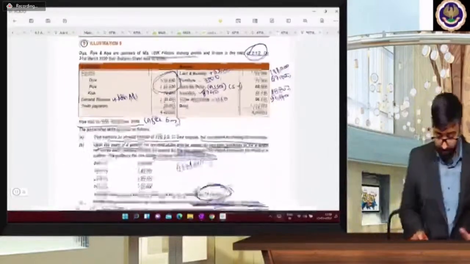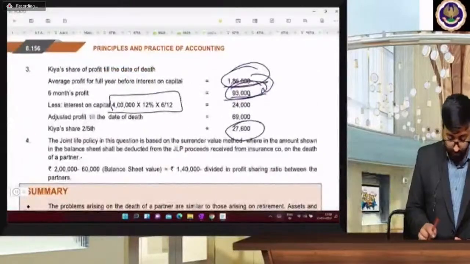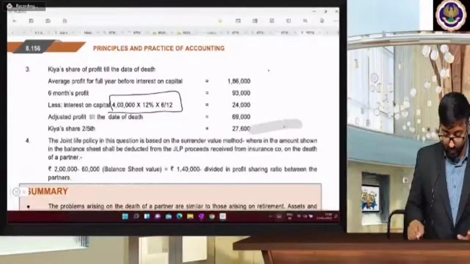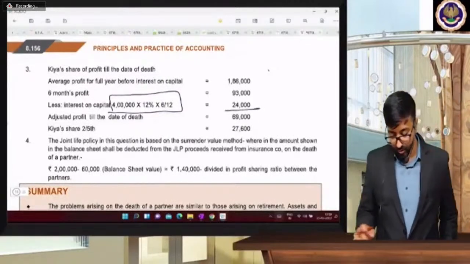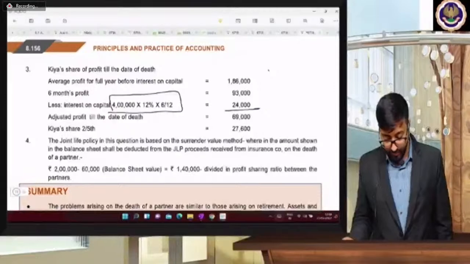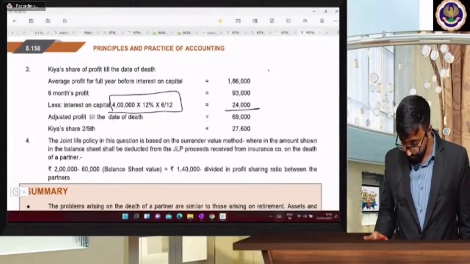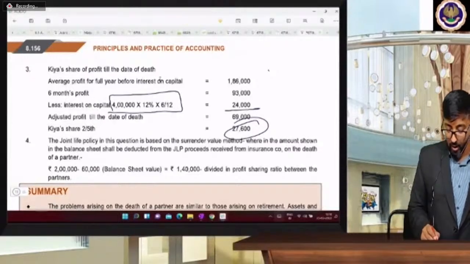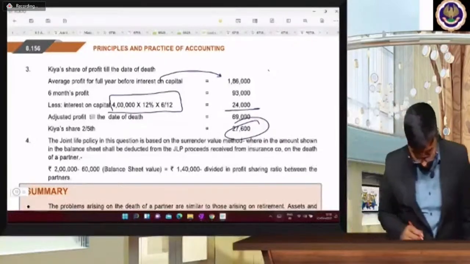You can write this working note in the same way ICAI presented. 69,000 into 2/5 is 27,600. See, average profit for the full year before interest on capital is 1,86,000. What mistake have we done?